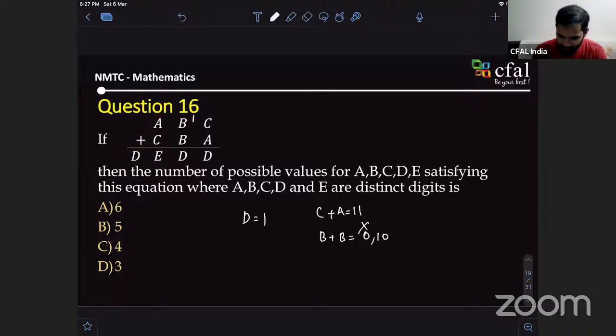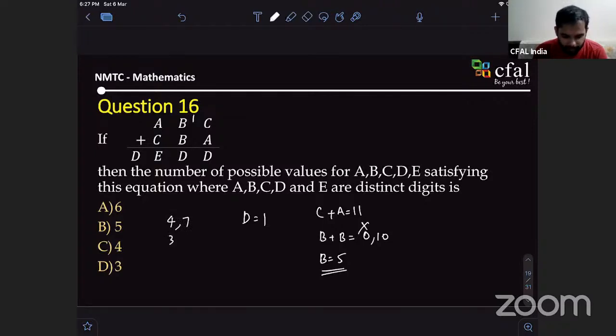That means B plus B is 10. So B is 5. Yes, sir. We got B is 5. Sir, if C plus A, it must be 4 plus 7. Okay, why 4 plus 7? Because you will get a carry, sir.